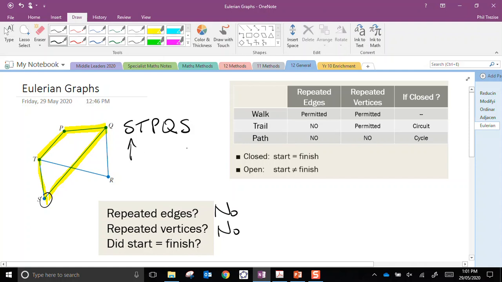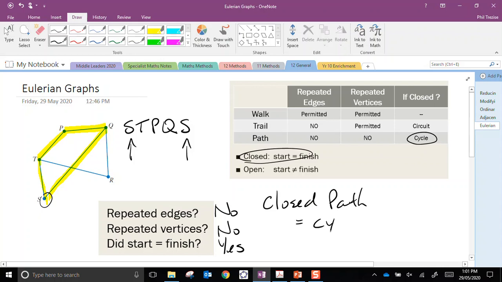If the beginning and the ending vertex are the same, then that comes in under the business about being a closed route, whatever we classify it as. So we don't count that as a repetition if it's the first and the last one. Did we finish and start at the same place? Yes. So it is a path because there's no repetition. It is closed. Now, in the case where we have a closed path, we call that a cycle.